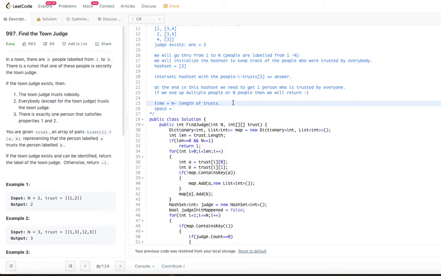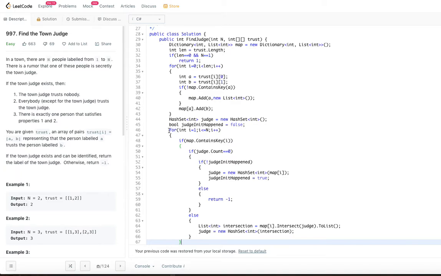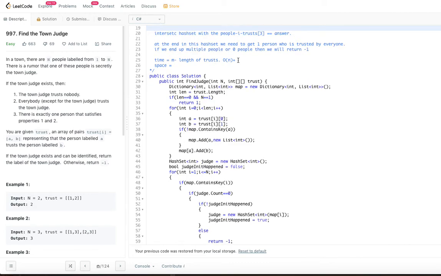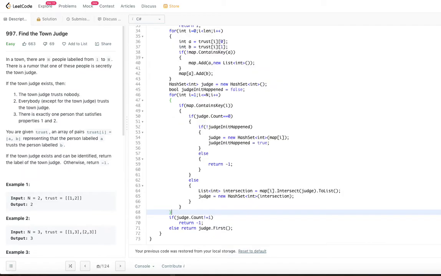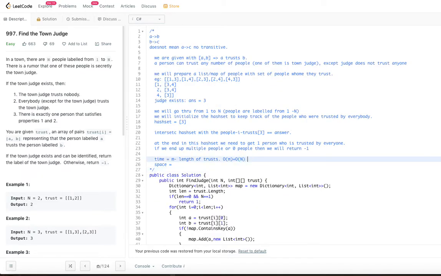So, that becomes order of m, and we are going through 1 to n again in this for loop. So, this will be order of n, because that is what the input parameter is. So, that is the total time complexity for this particular algorithm. If you take order of m plus n, that is the total time complexity, where m is the length of the truss and n is the number of people in the town.